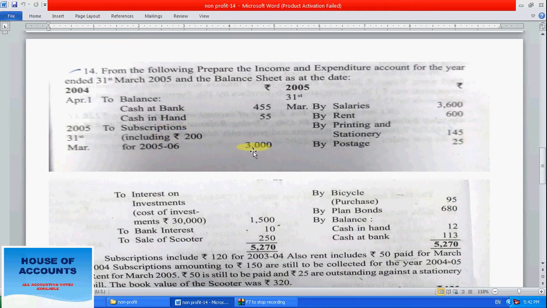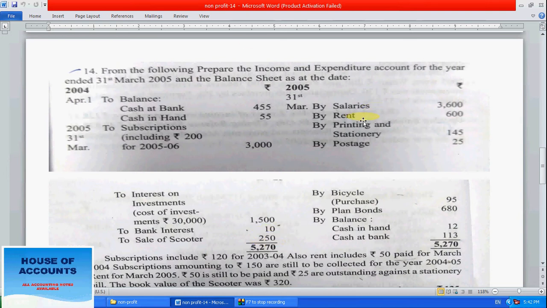Subscription 3000 including 200 for 2005 to 2006. We have to close on 31st March, but it's an upcoming year subscription, so we have to deduct this amount. Interest on investment: the cost of investment is 30,000, but we are receiving 1500, which means 5%. Bank interest 10, sale of scooter 250. Bank interest we are receiving.